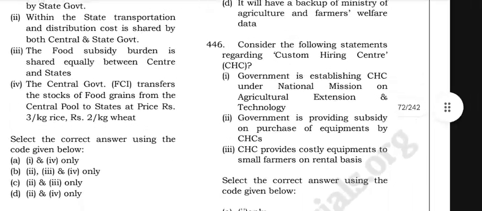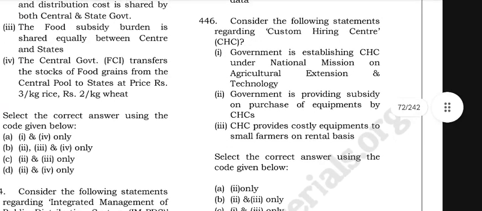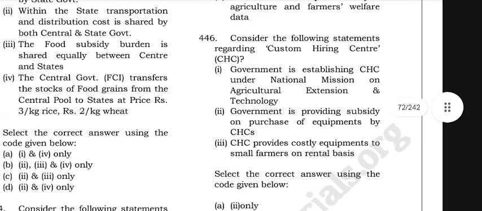Government is establishing a national mission on agricultural extension and technology. Government is providing subsidy on purchase of equipment by CHCs. CHCs provide costly equipment to small farmers on a rental basis.